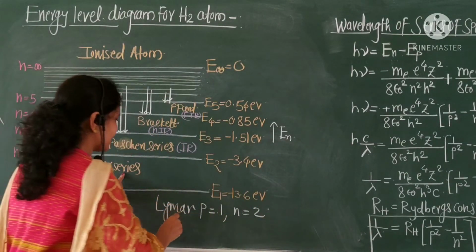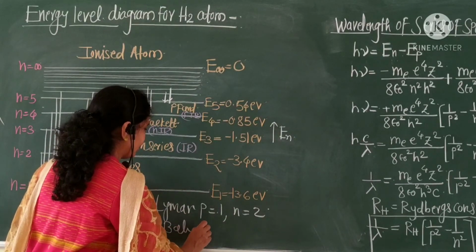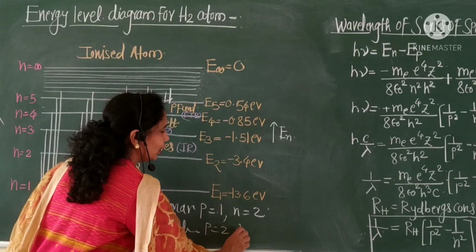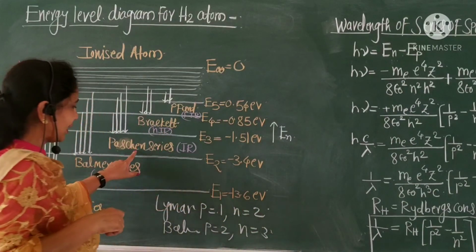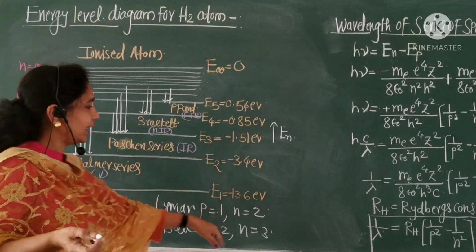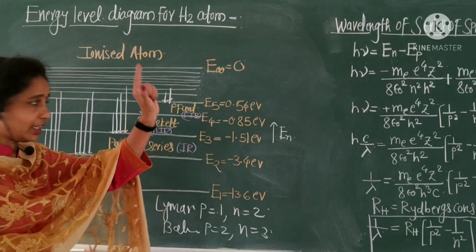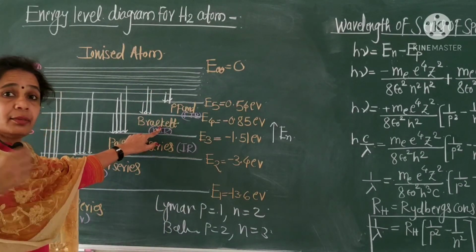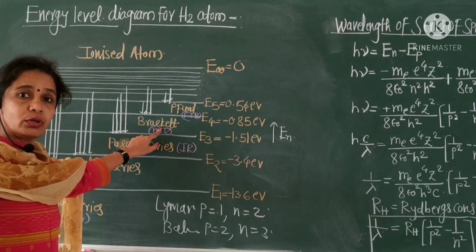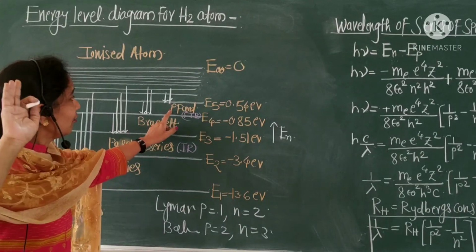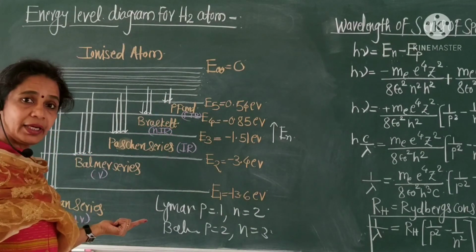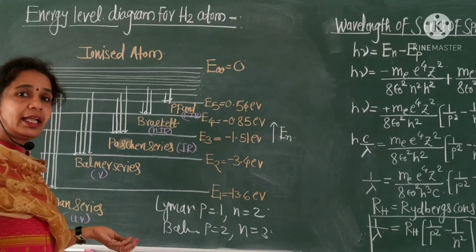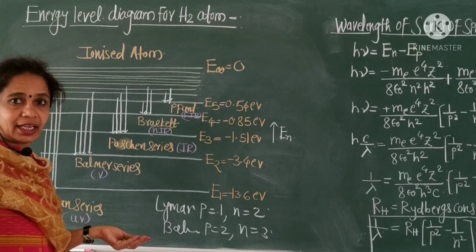Similarly, for the Balmer series, p is equal to 2, n is equal to 3. Paschen series, p is equal to 3, n is equal to 4, 5, and so on. For the Brackett series, p is equal to 4, n is equal to 5, 6, and so on. For the Pfund series, p is equal to 5, then n is equal to 6, 7, and so on.